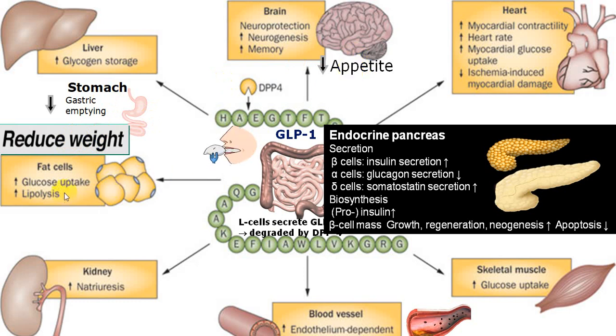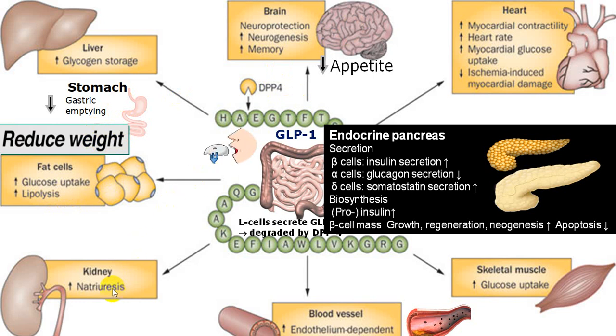At the level of fat cells, it increases the glucose uptake and also increases lipolysis, by which it also helps in reduction in weight. So weight reduction is benefited by effect on the fat cells, by effect on the stomach, by effect on the brain, etc.